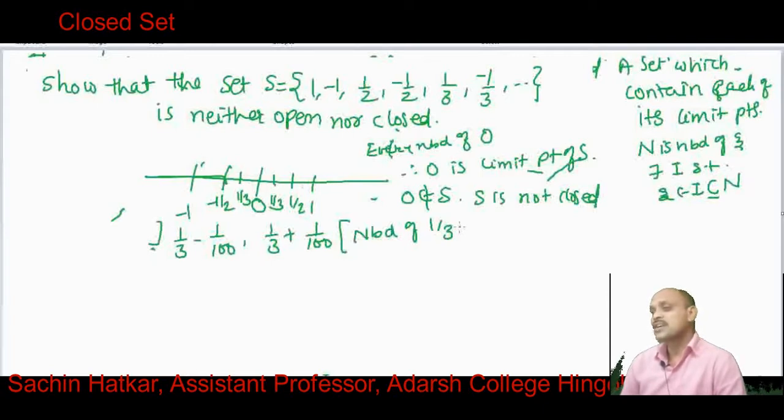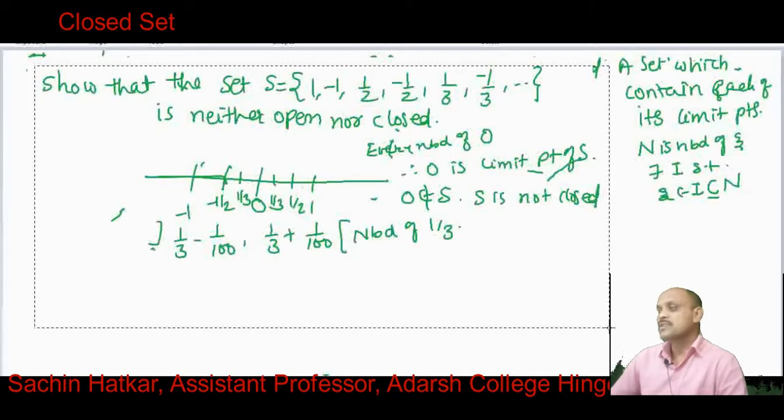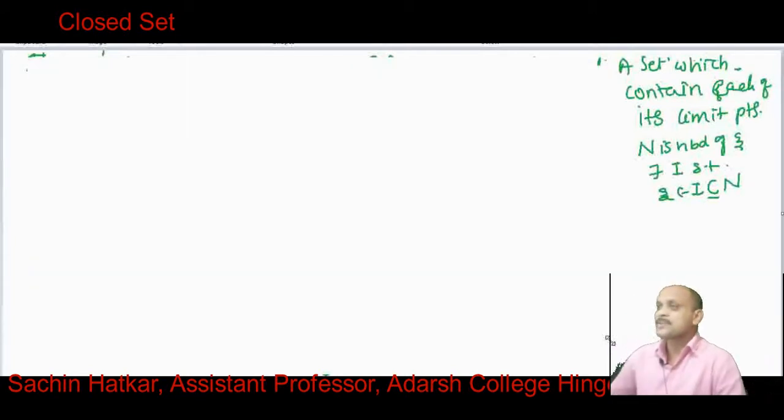Similarly, we can take other points like 1/2, 1/4, and we can find a neighborhood not contained in the set, and therefore this set is not open. So this is a good example of a set that is neither open nor closed.